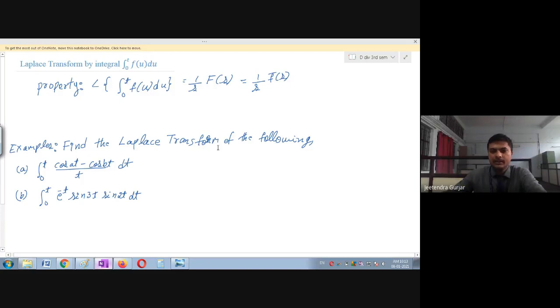What you have to remember is, whenever they give integration, only at the end you are going to multiply by 1 upon s. The remaining terms stay as they are, meaning we take the Laplace transform of whatever function they have given in terms of the parameter s. Is it clear? So let us see now.